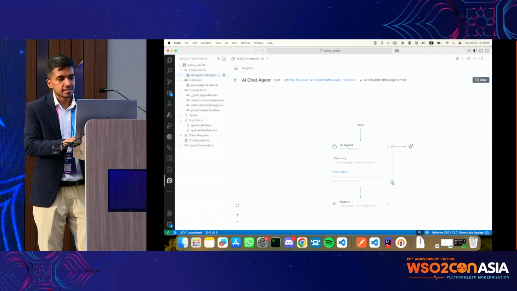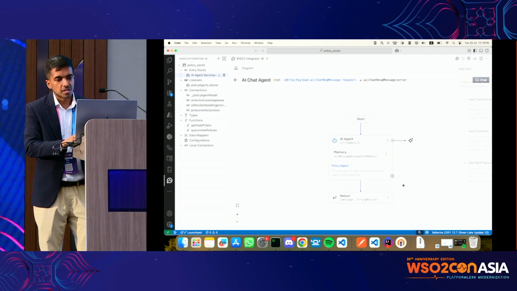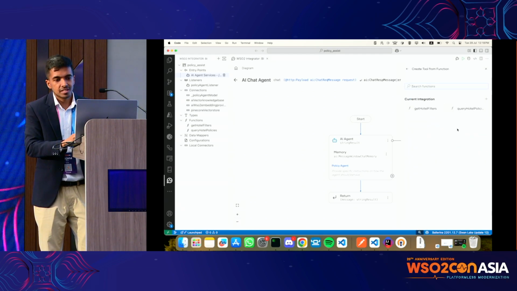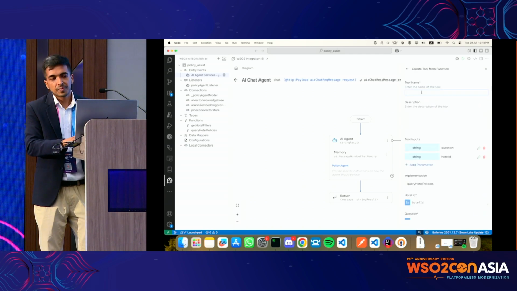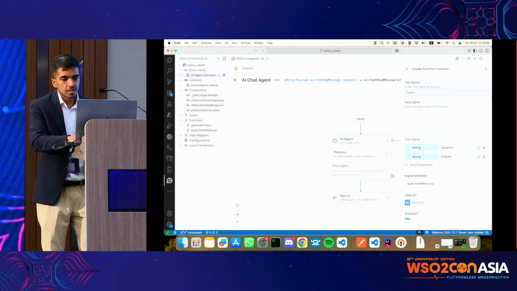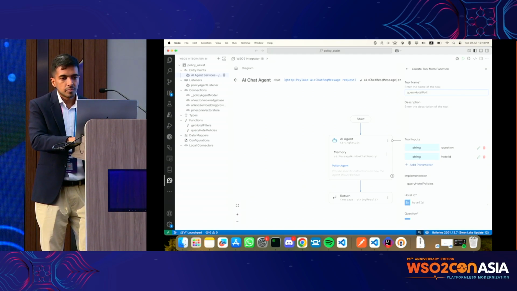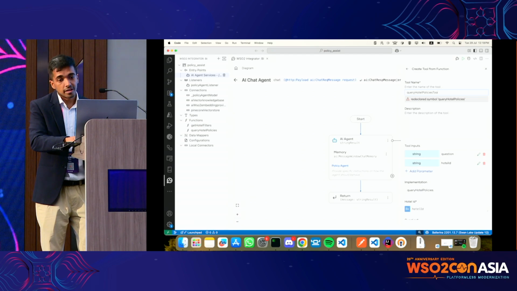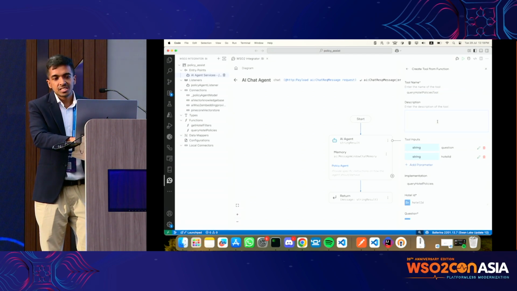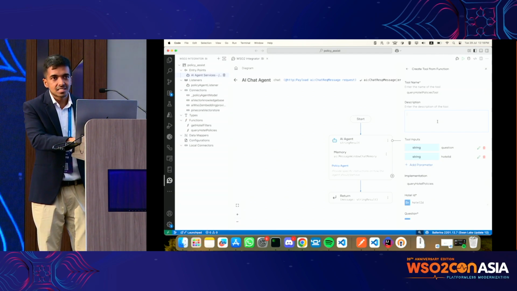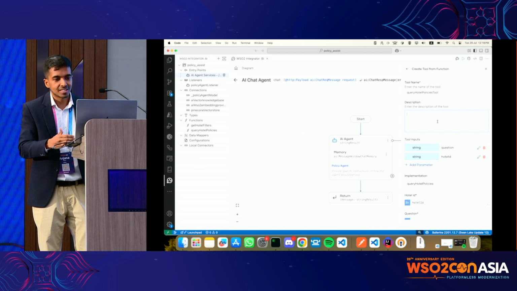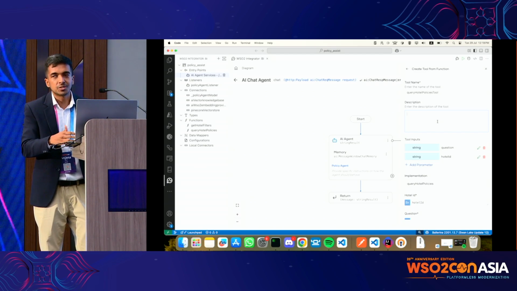So in the agent here, we can click on this plus button and attach a tool. In this case, it's a function. The function would be query hotel policies. So the tool name that I'm going to give is something like query hotel policies. That was my function name, so I'm going to append tool part into this. This description is very important because this gets sent to the LLM. The tool name and the description are the most important things for the agent to figure out which tools to call.